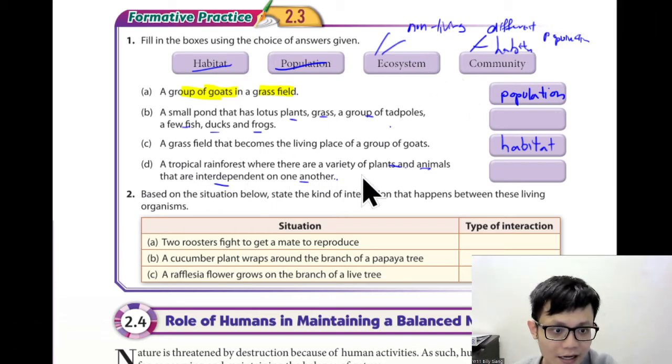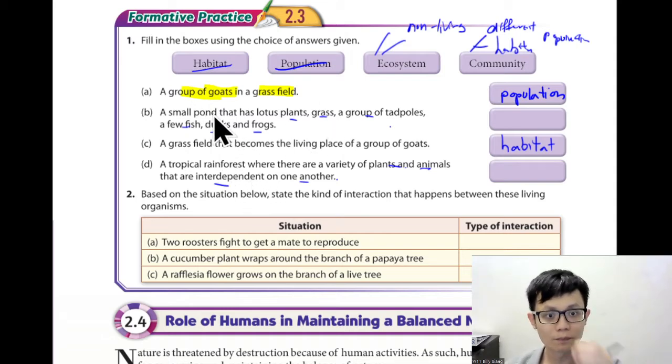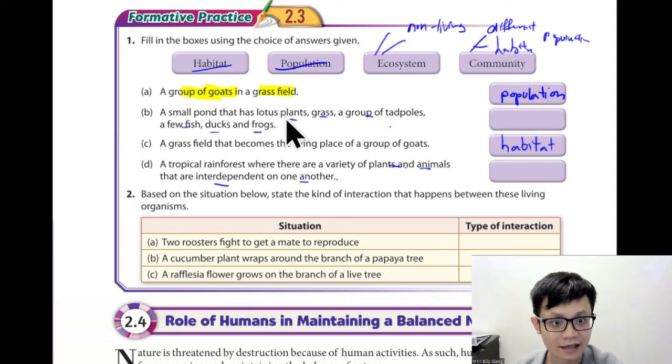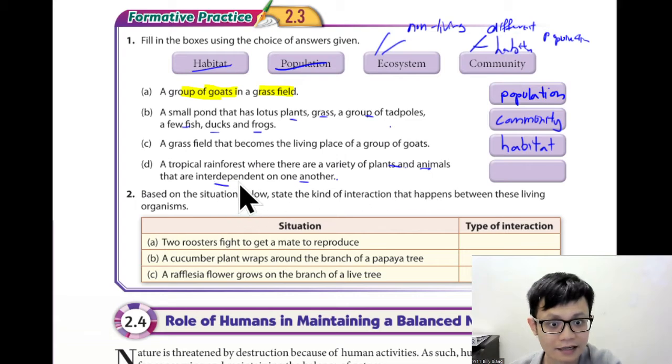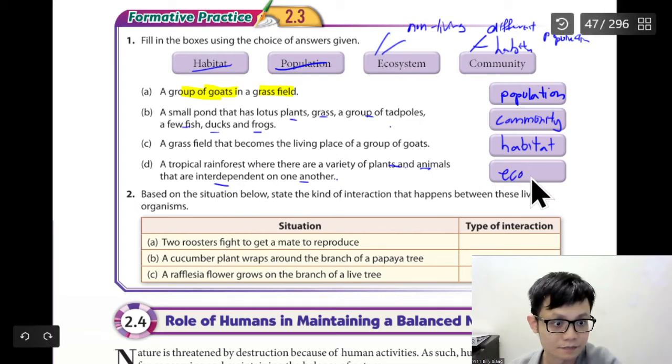So variety of plants, animals, interdependent, and this one is a small pond that has plants, grass, a group of tadpoles, fish, ducks, and frogs. So this one is a few populations, right? So this one will be the community. And this one, a tropical rainforest, plants and animals are interdependent upon one another, ecosystem. Let's see whether it's true or not, interdependent upon one another.